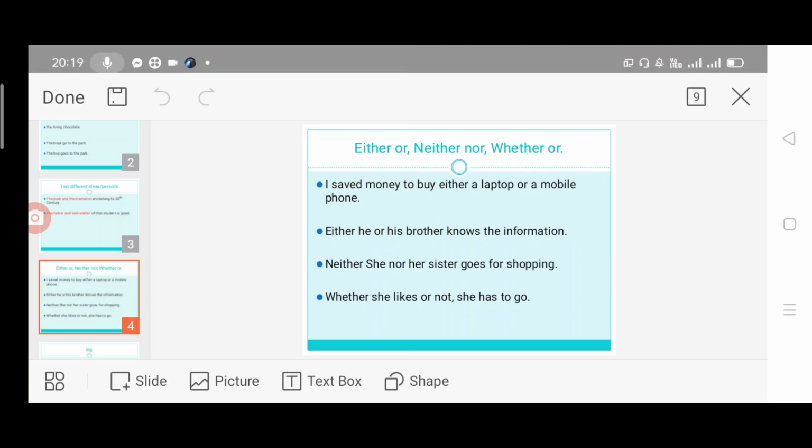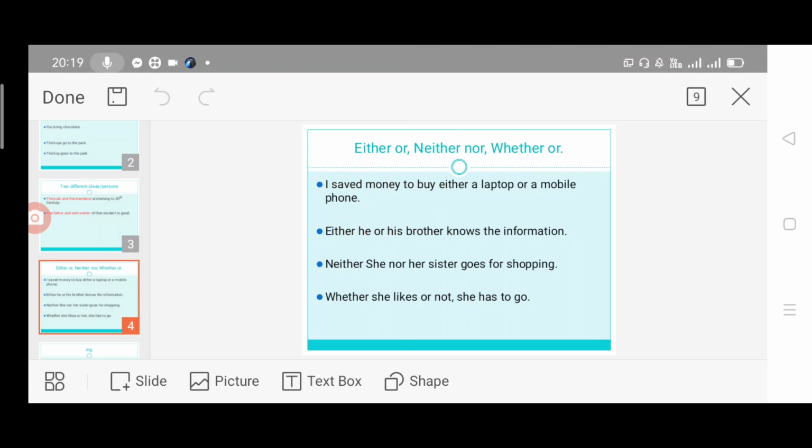Next, see another example for neither nor. Neither she nor her sister goes for shopping. Again, for this also we are indicating only one person. Neither she nor her sister. She or her sister goes, singular. So we are using verb plus s, goes for shopping.